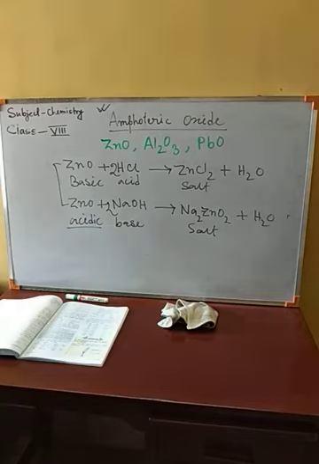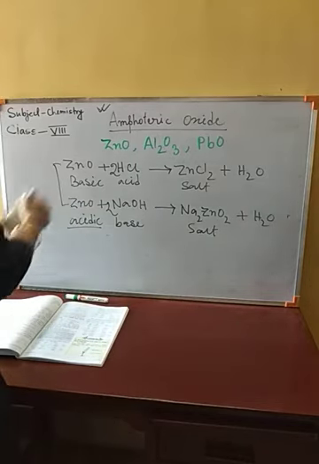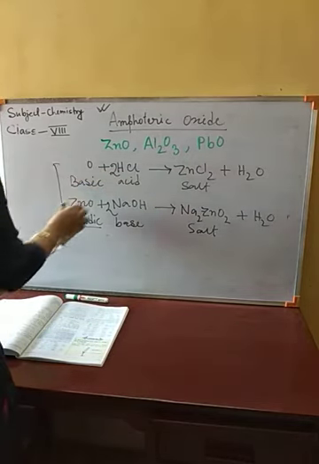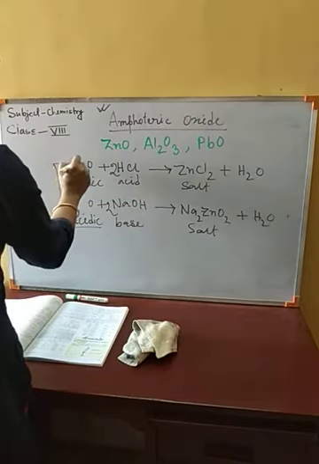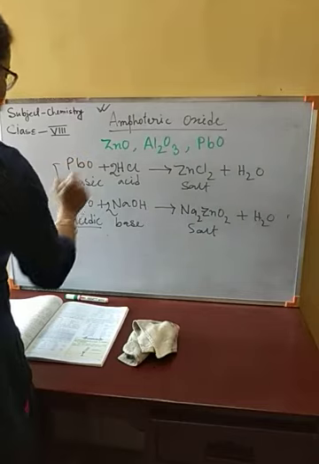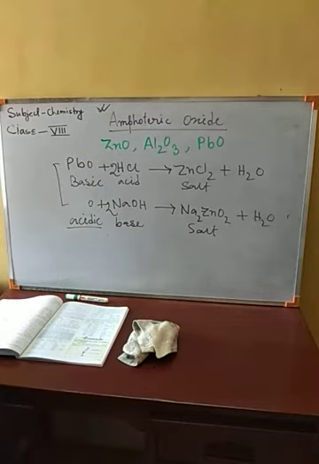In the same manner, let us see the reaction of lead oxide with the same HCl.